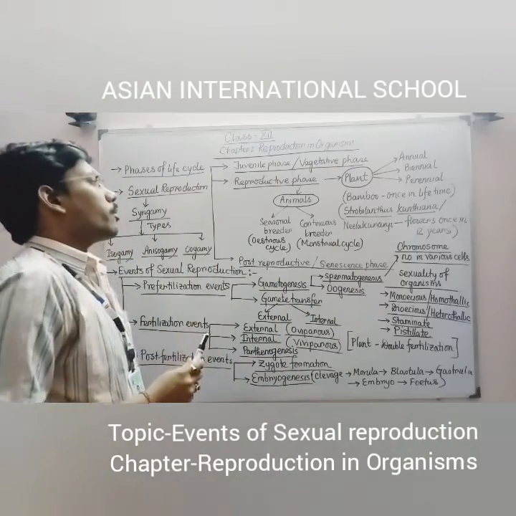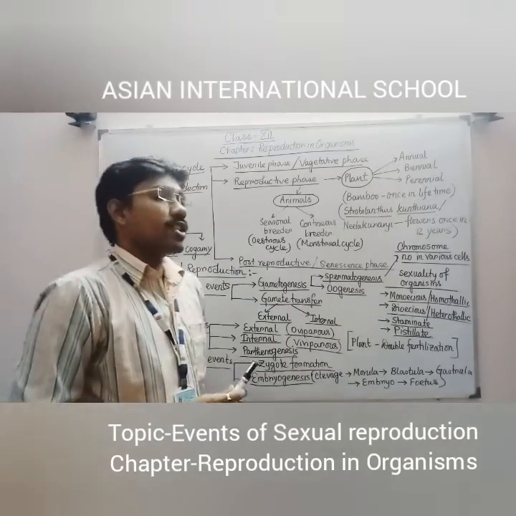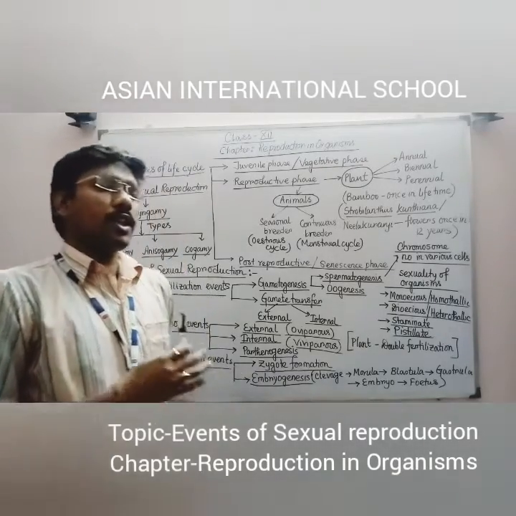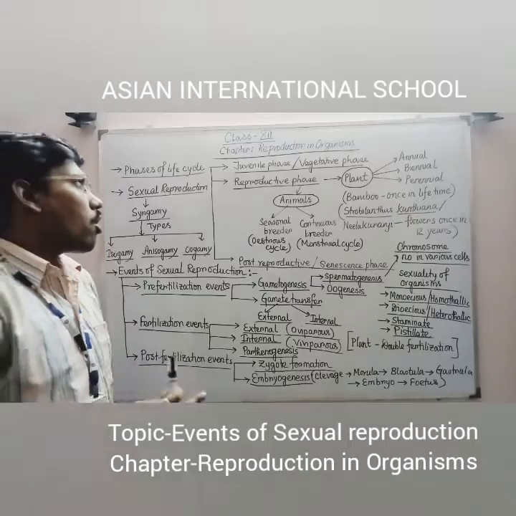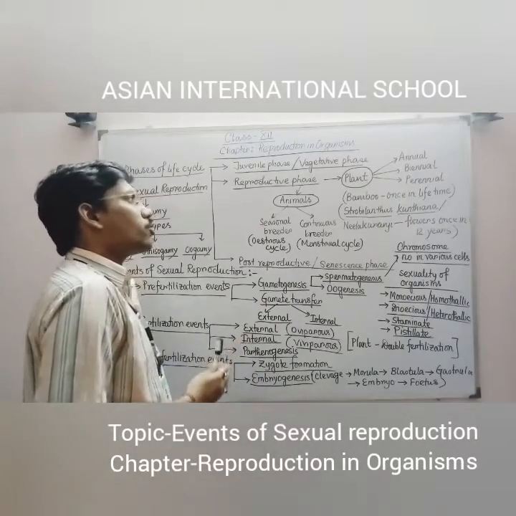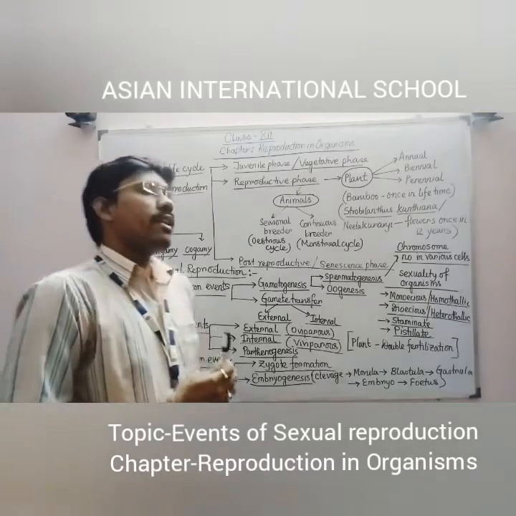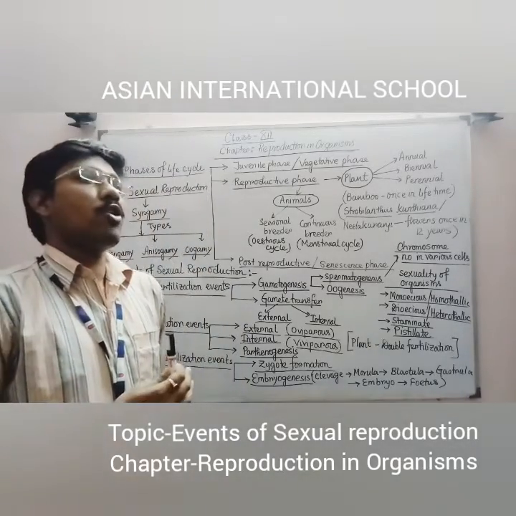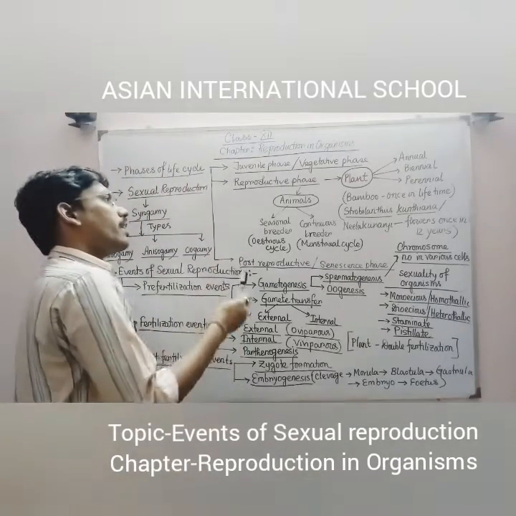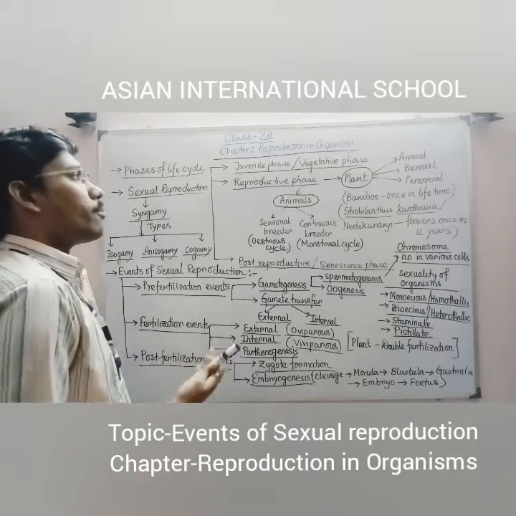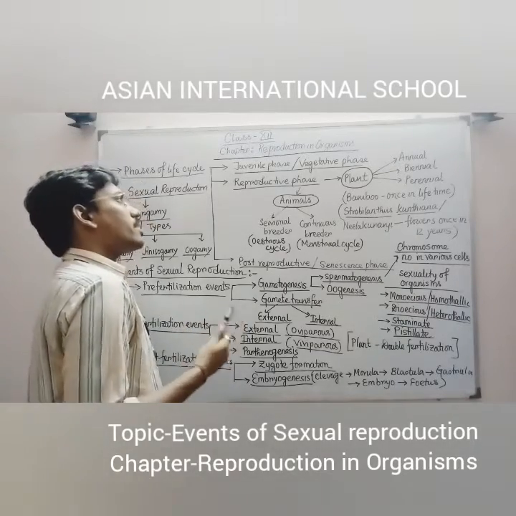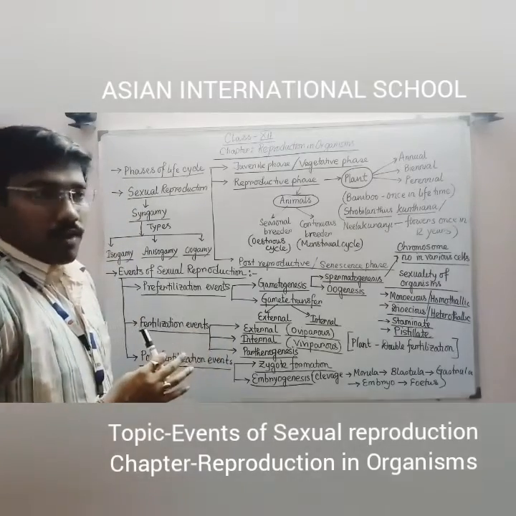So when we talk about the first phase, the juvenile phase or vegetative phase, we can understand that in this phase generally all organisms, including all animals and plants, are present in juvenile form, or in childhood form. At that time they don't have any reproductive capacity, as their reproductive organs have not properly developed. So they are only obtaining food, and their growth and the development of each and every system is only going on in this phase. That's why this phase is commonly known as juvenile phase.